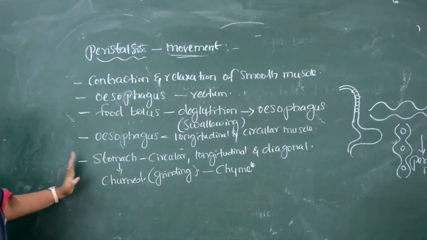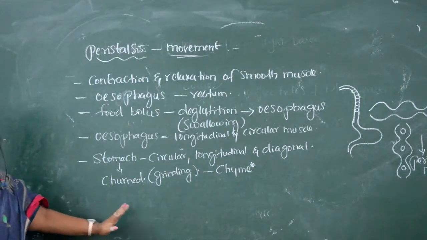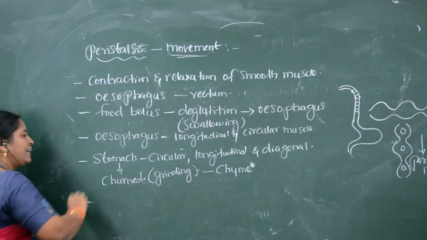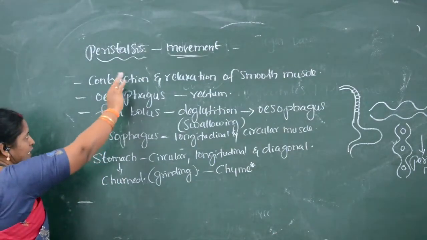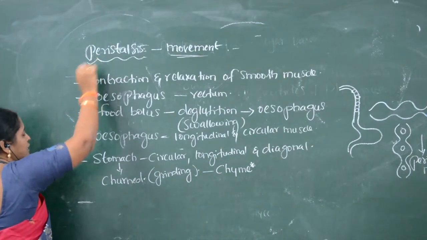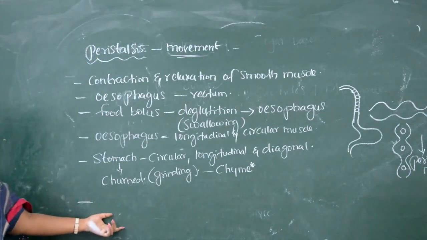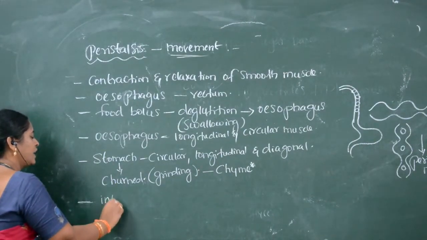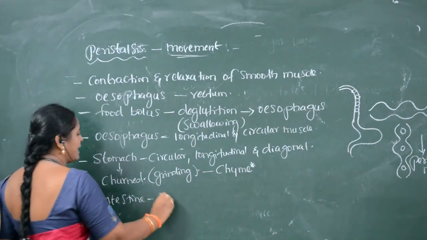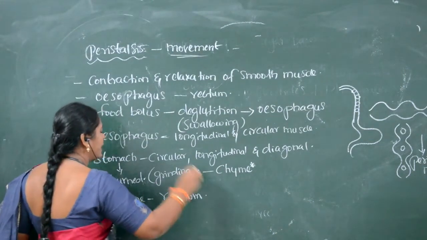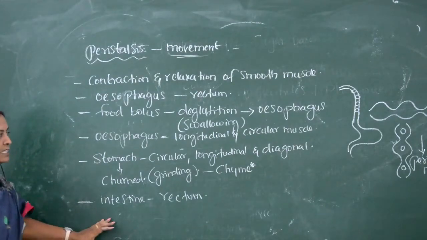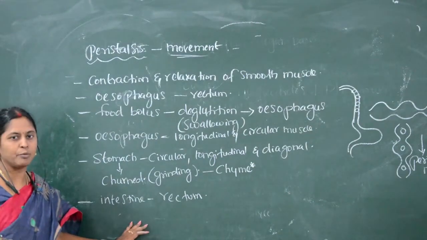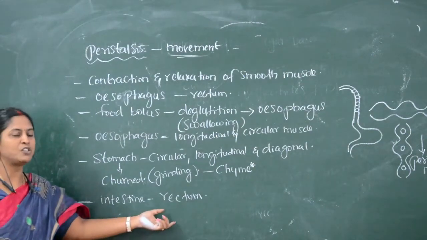Now food from the stomach passes to the duodenum. But until the rectum, the same peristaltic movement occurs. From the stomach it enters the small intestine, and from the intestine to the rectum. Because of this peristaltic or successive wave-like movement, the food slowly travels till the rectum.